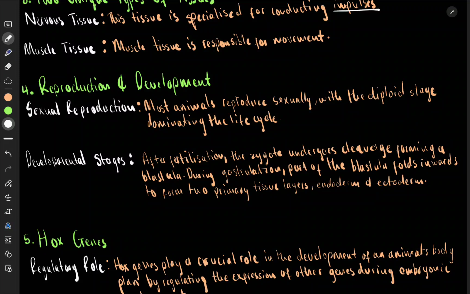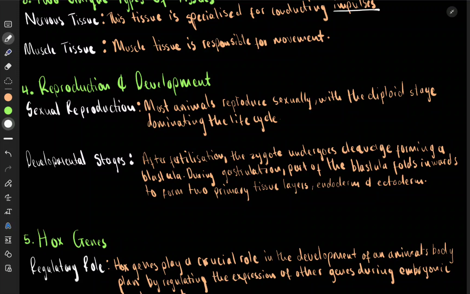So we have a big egg. The egg is bigger than the sperm, but it is not motile. It stays in one place. Then we have the flagellated sperm, which means it has a tail. That's called a flagellum. This makes it swim and go and fertilize the egg. That is your sexual reproduction.